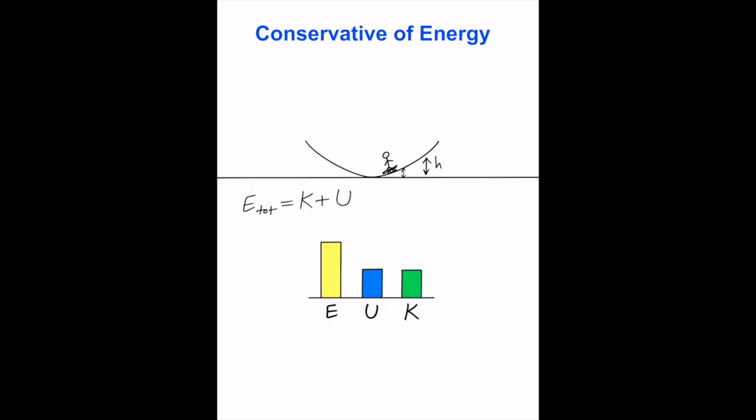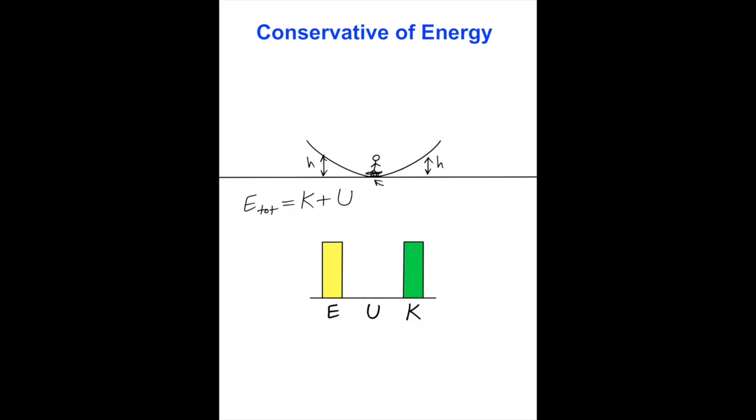So at a height of h over 2, the total mechanical energy is half potential, half kinetic. At the bottom, the potential energy is minimum and the kinetic energy is maximum. And the potential energy is zero if we take the reference point of U to be zero at this point.